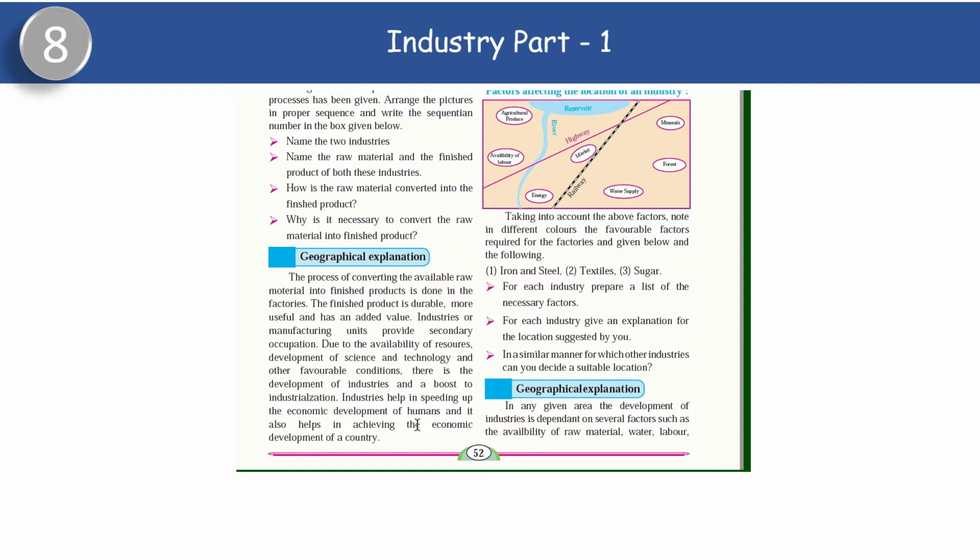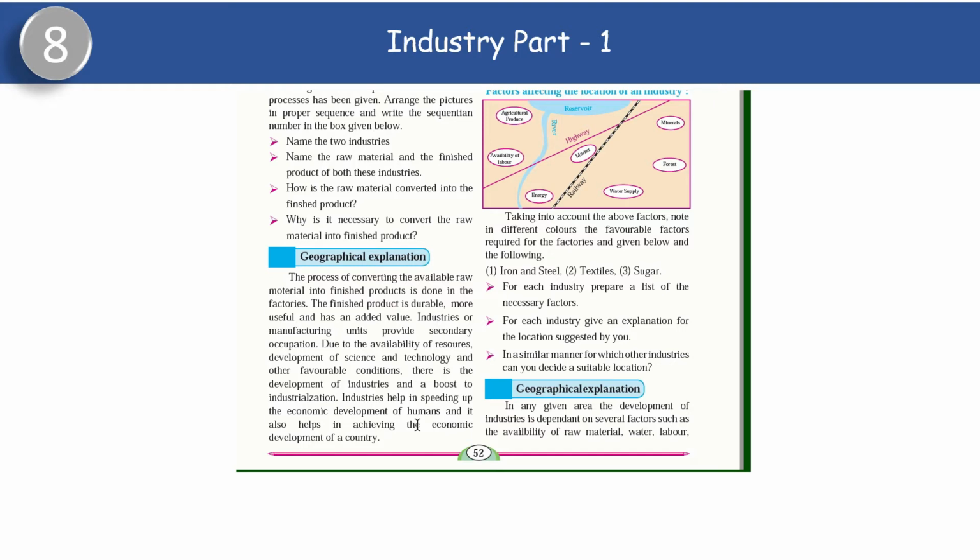So I have told you what industrialization is. It is a process of industries. Industries help in speeding up the economic development of humans, and also help in achieving the economic development of the country. So who helps to speed economic development? Industries help us to speed economic development.